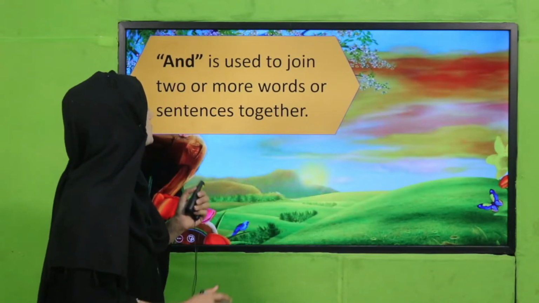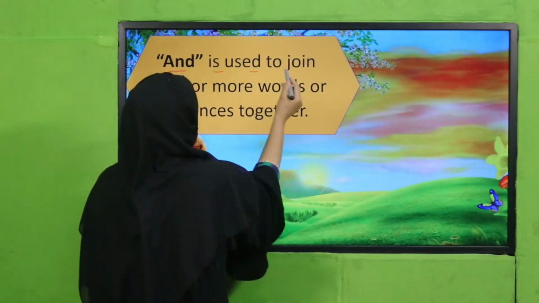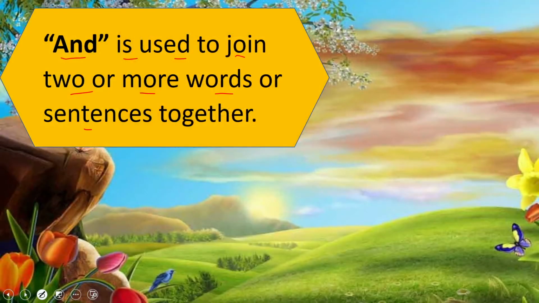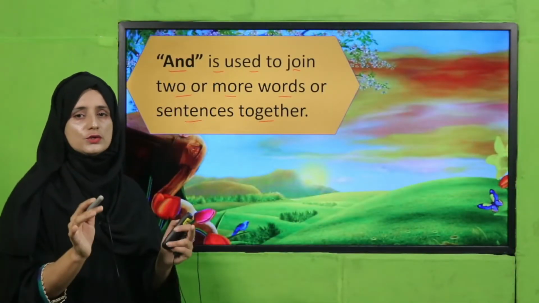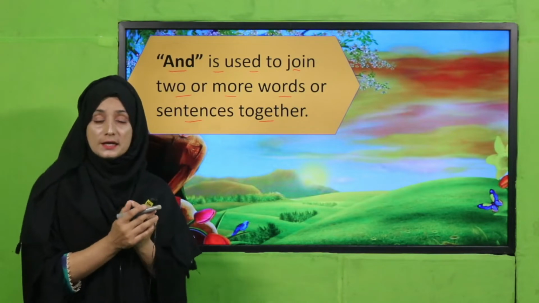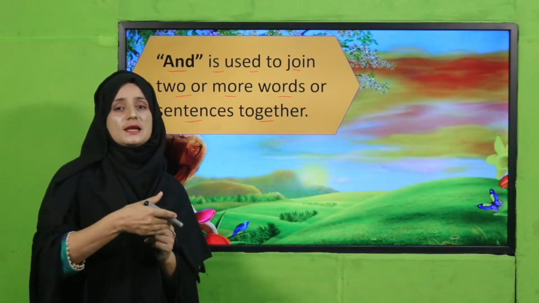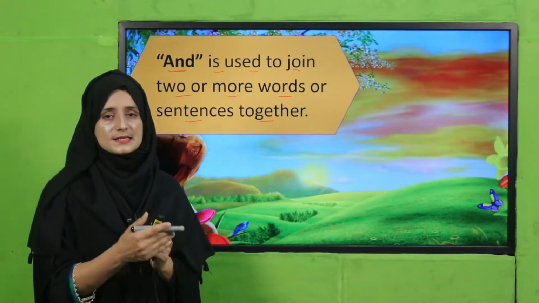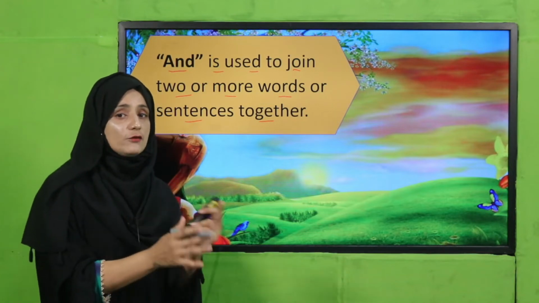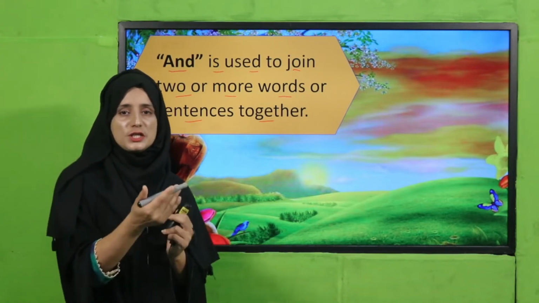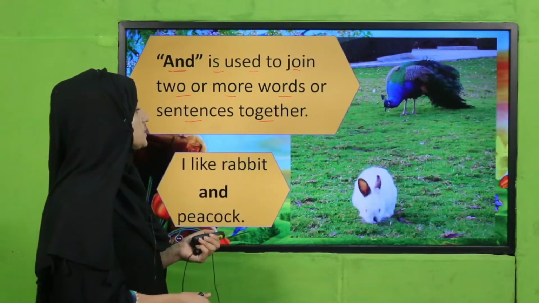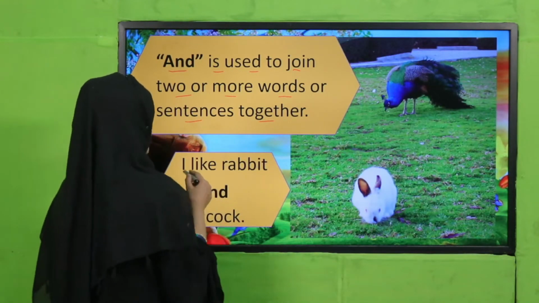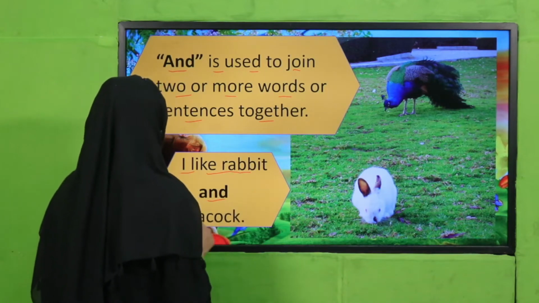Let's see their use. And is used to join two or more words or sentences together. When we use and to join, it gives us additional ideas and additional information. When we want to give additional information, then we use and. You can judge in this example: I like rabbit and peacock.